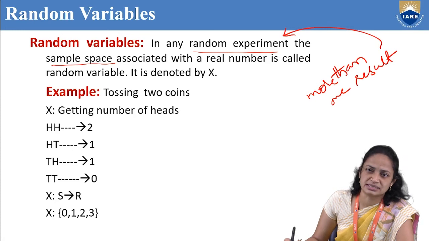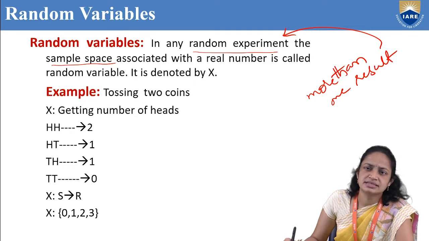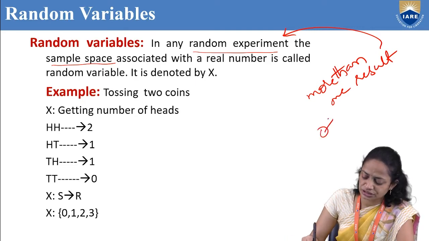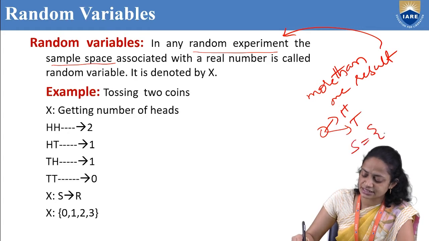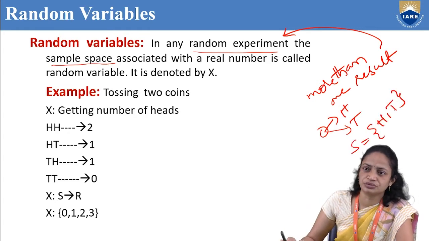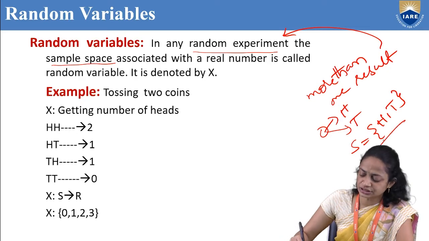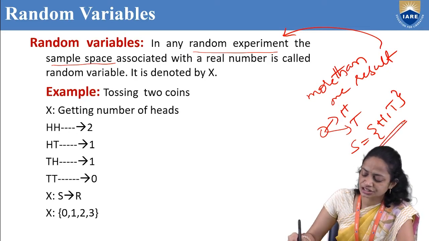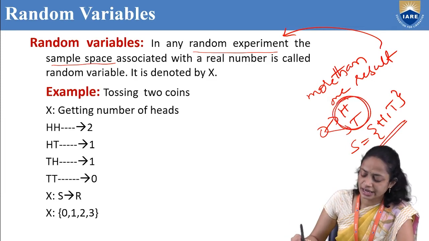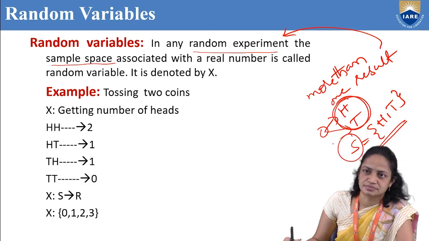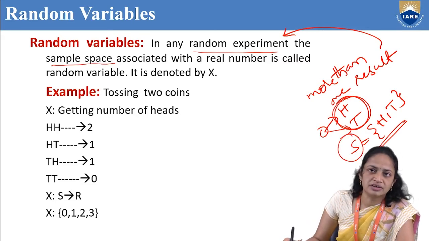So, what is sample space? Collection of all possible outcomes is known as sample space. If we toss a coin, we will get two possibilities. First one is head and second one is tail. So, the sample space consists of the elements head, tail. This is called the sample space. It is denoted with S.